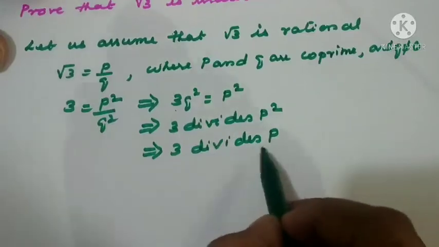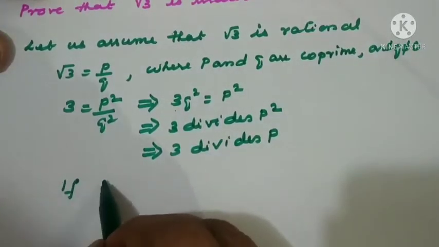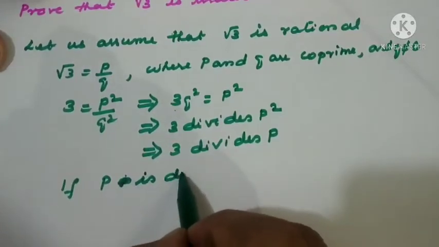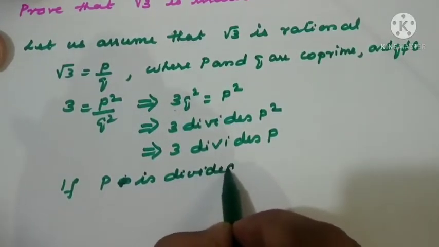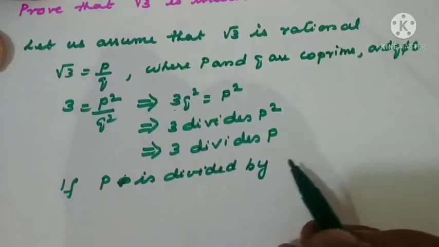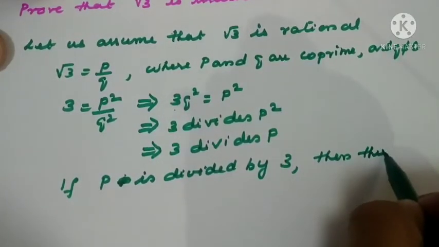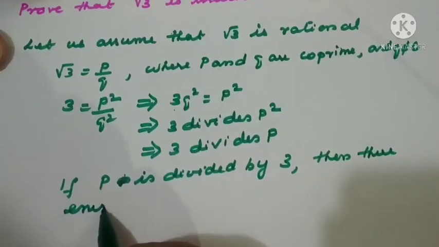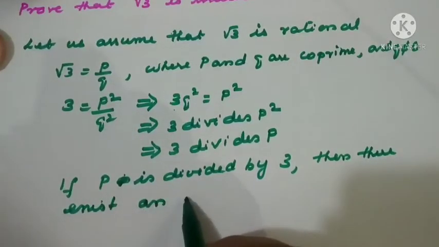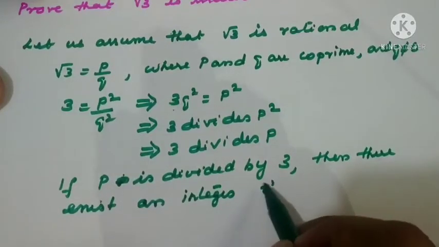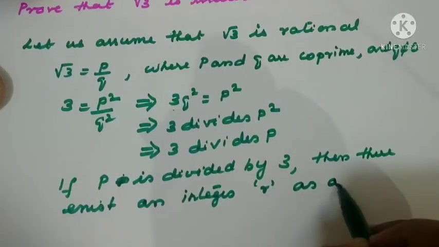Okay, if p is divided by 3, then there exists an integer r as a quotient.